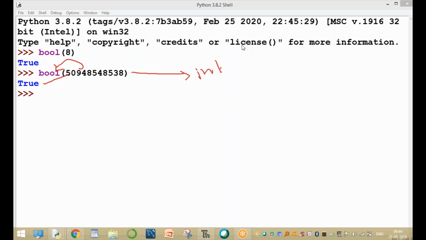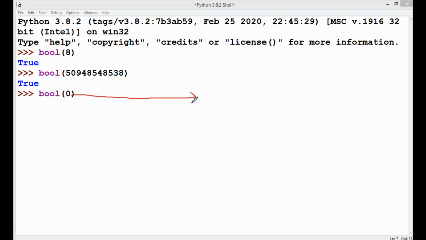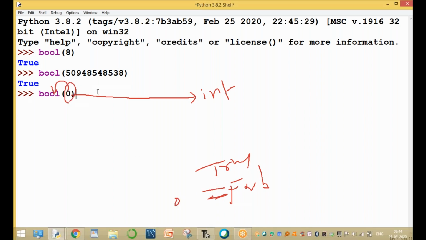And for example, the value is 0. Bool of 0 is an integer value. This integer value is converting into bool. Bool means either true or false. True means 1 or 2, some nonzero value. False means 0. This value is 0, that means false. It returns false.